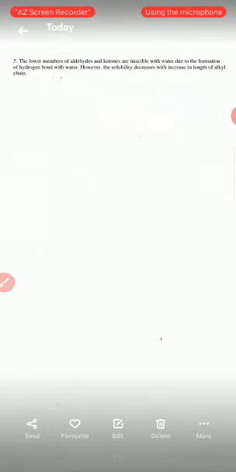Here, in the fifth property, the lower members of aldehydes and ketones are miscible with water due to formation of hydrogen bonds with water, but the solubility decreases with increase in length of carbon chain. That means when there is an increase in carbon atoms, the solubility decreases. That means higher members have difficulty being miscible in water.